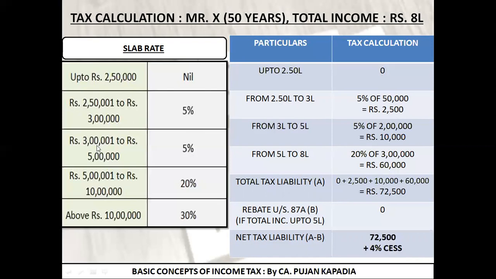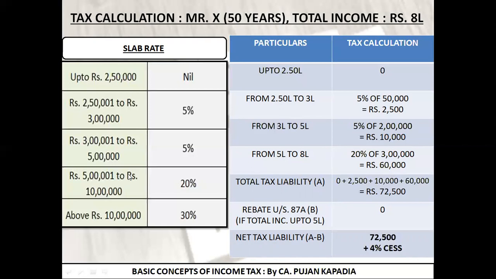2,500. Next is 3 lakh to 5 lakh. So I have written over here 3 lakh to 5 lakh. Total gap is 2 lakh rupees. So on that 2 lakh, I am going to calculate 5%, which is coming to 10,000 rupees. So are you getting this slab wise? First, we have calculated the first 2 lakh 50,000, then for next 50,000, then for next 2 lakh, and now his income is 8 lakh. So I need to move a step forward.